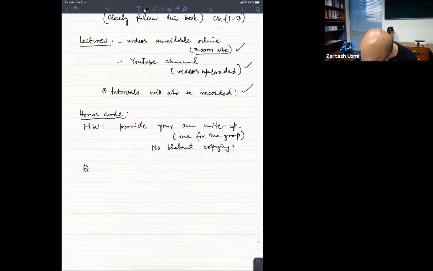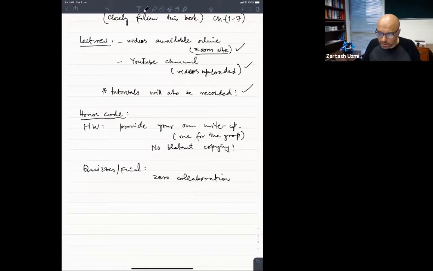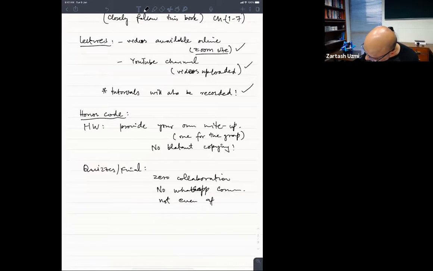Okay. And for quizzes and the final, we have this zero collaboration policy. Zero collaboration. We will trust you, we are leaving it up to you that you maintain this zero collaboration honor code policy yourself. So that means no WhatsApp communication, no other form of communication, not even after the quiz.